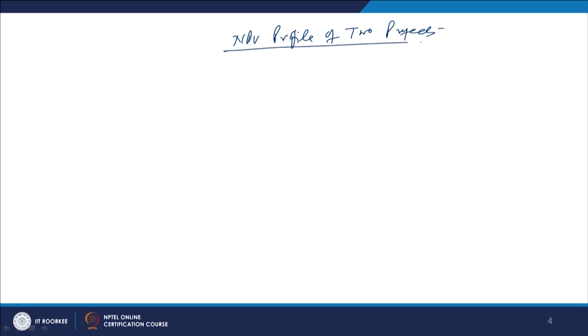NPV profile you have to create of 2 projects, and for calculating the NPV we are going to take different discount rates, in percentage terms. These are the discount rates for project P and project Q. We are starting with a discount rate of 0, then the next one, 5. You can take any discount rates, but we have assumed here 0, 5, 10, 15 and 20.